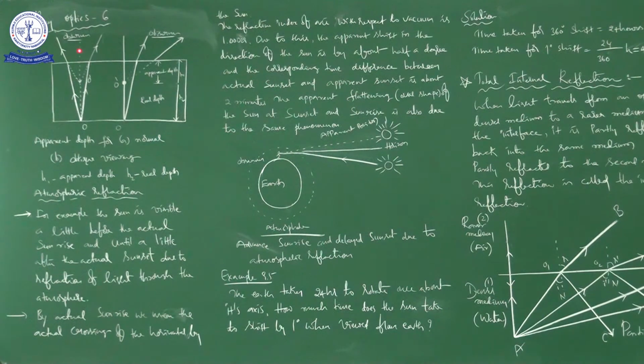This is the normal viewing. It is oblique viewing. So if you see normally, you can see the same position. But if you see obliquely, you can see a different position. Okay, right. Now, atmospheric refraction. So in our atmosphere, what I told you already, in case of sunset or sunrise, what happens because of refraction? Okay, see this.